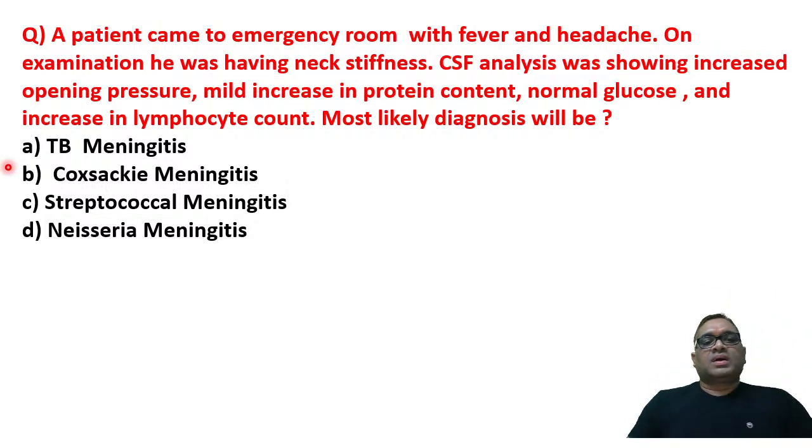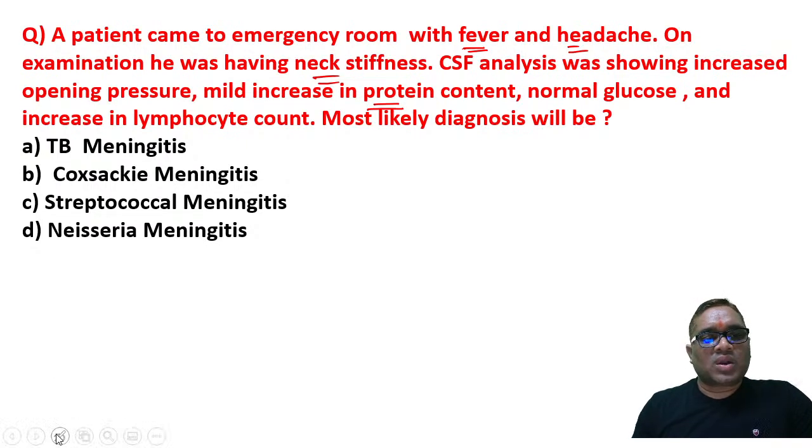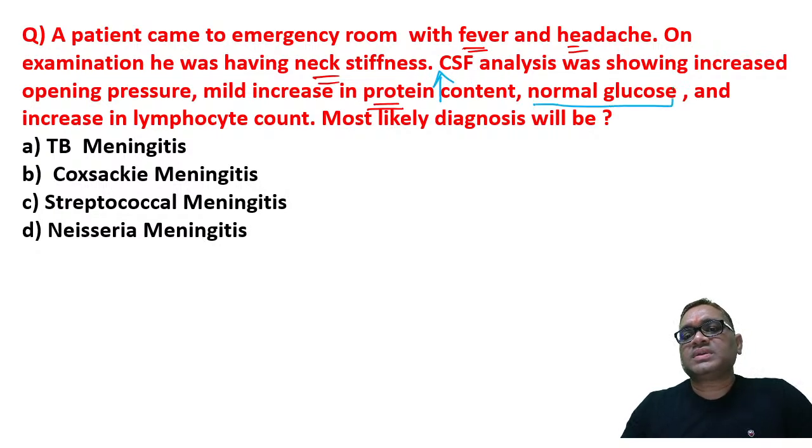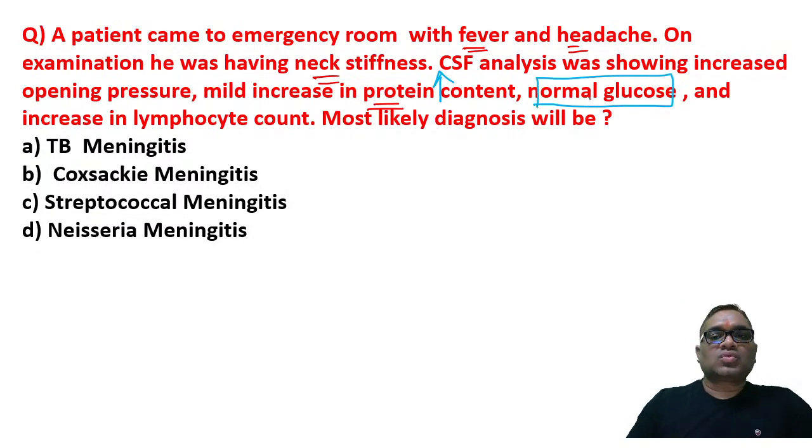So very good. If you look at this history, right? So meningitis history has been given here, and you can see fever, headache, meningitis history, neck stiffness, CSF analysis, increased opening pressure, and protein has been increased. See, what is important to notice here, that protein level is increased and glucose level is normal. So glucose is normal will be ruling out